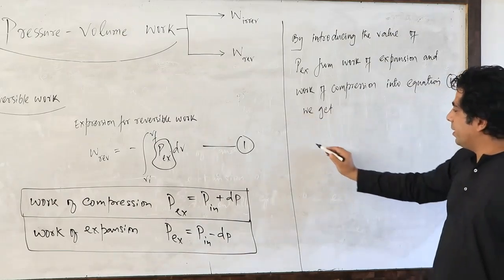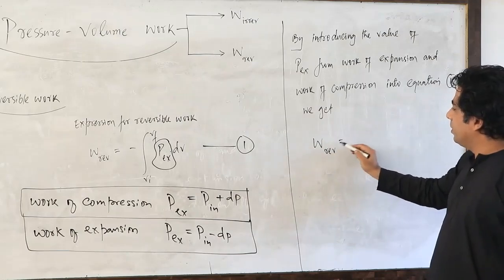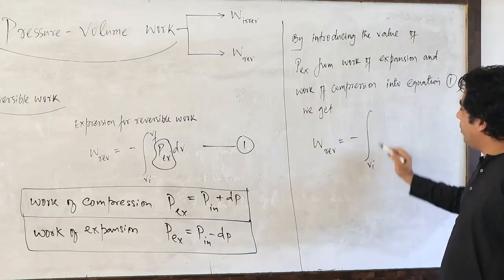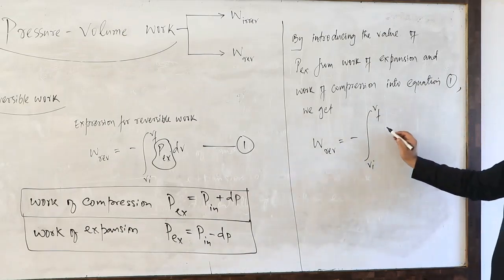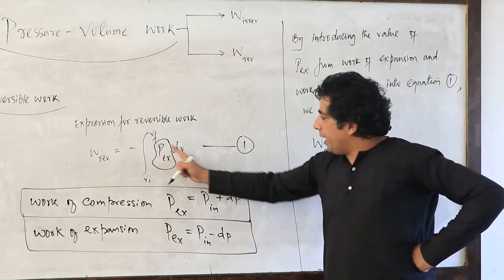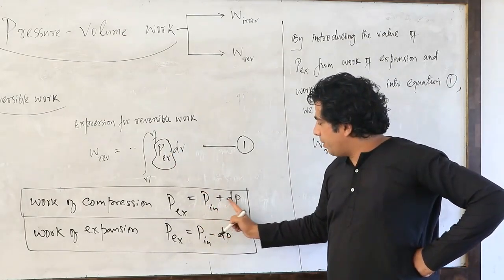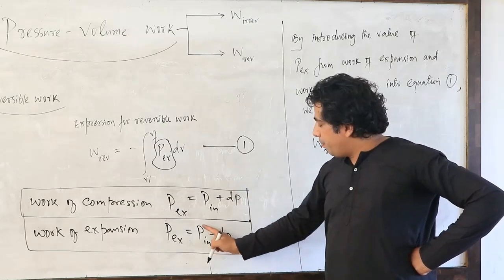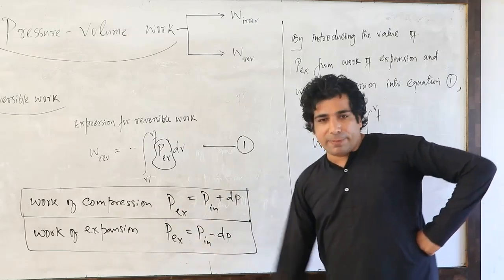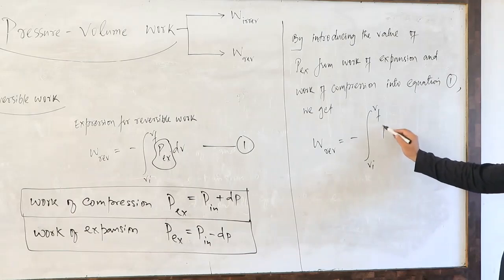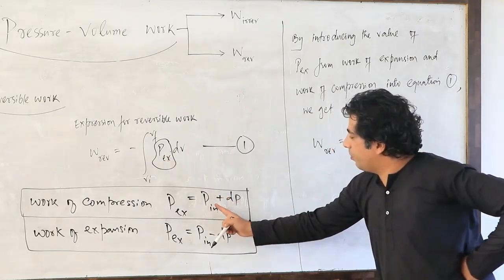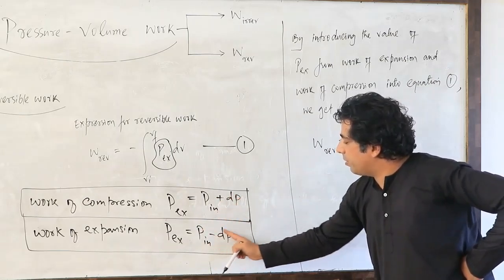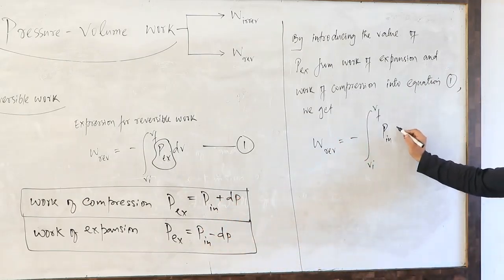So my dear friends, let's take equation 1. Work reversible is equal to minus the integration from VI to VF, lower limit and upper limit. Now, in place of P external, what can I write down? P internal plus dP for compression and P internal minus dP for expansion. So I will write P internal plus or minus dP.